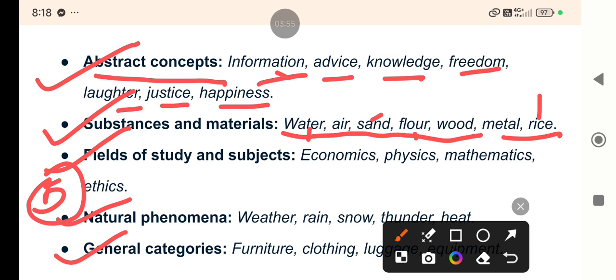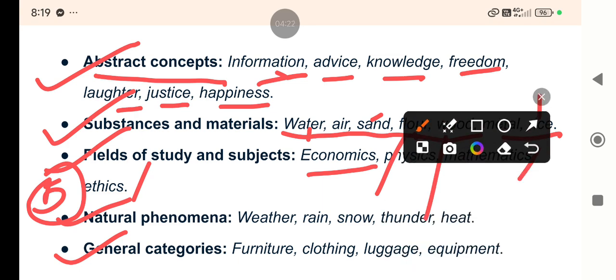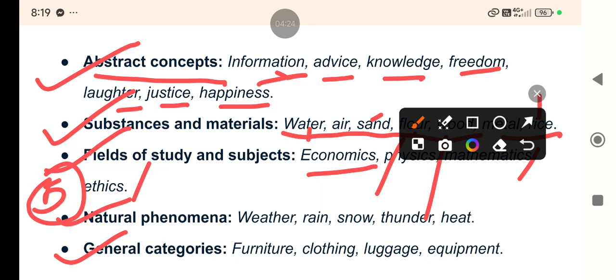Then third category is fields of study and subjects: economics, physics, mathematics, right? Economics, ethics, and many other subjects whose name ends in S, right? So these are the nouns. Next is natural phenomena.